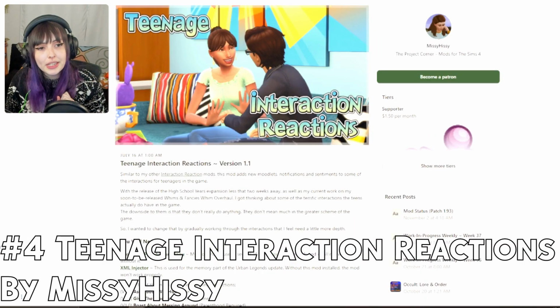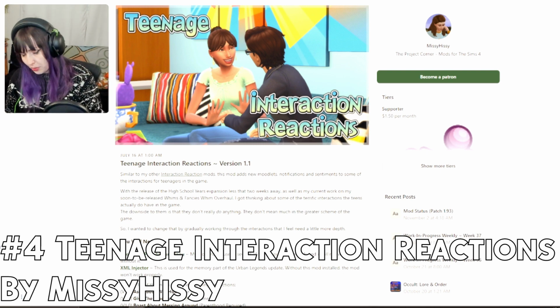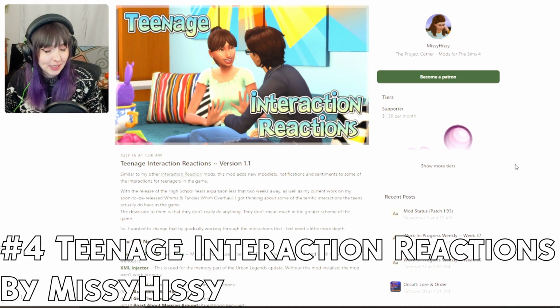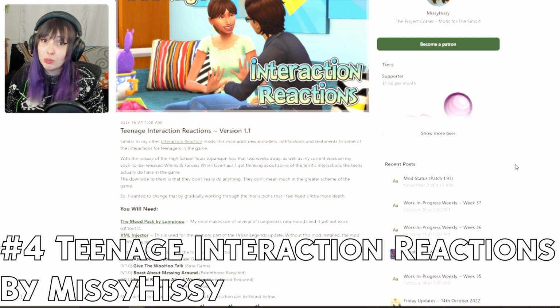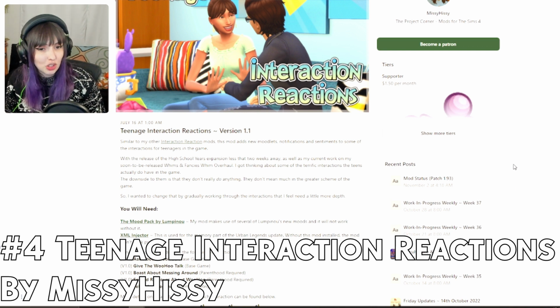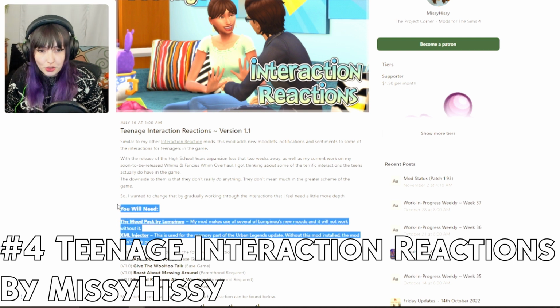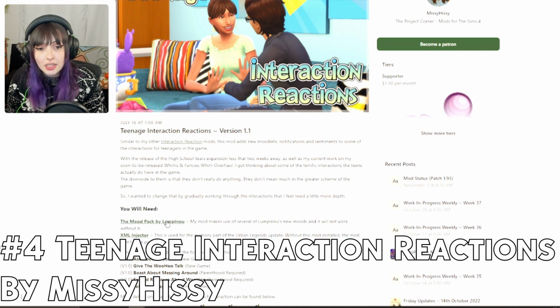Mod number 4 is the Teenage Interaction Reaction mod by MissyHissy. This is one that is a couple of months old, but it recently had an update. And I know she's planning on doing future updates to this mod as well. For this one, there are a few reliances. It does need the Mood Pack mod as well as the XML injector.